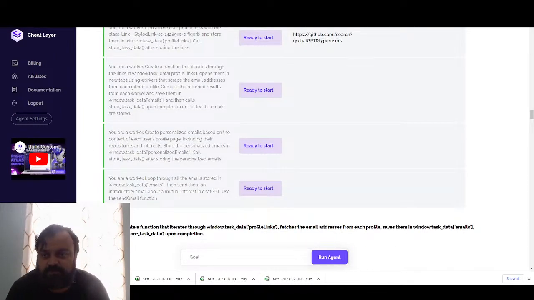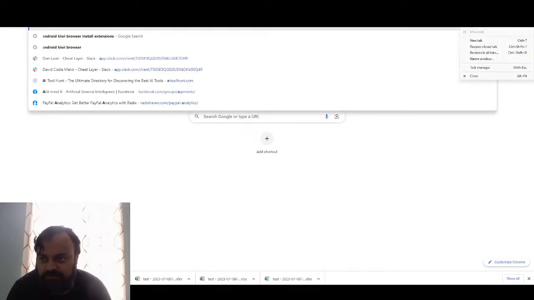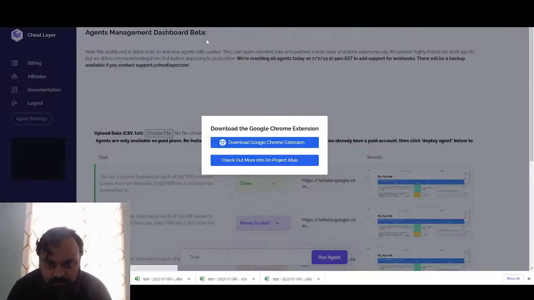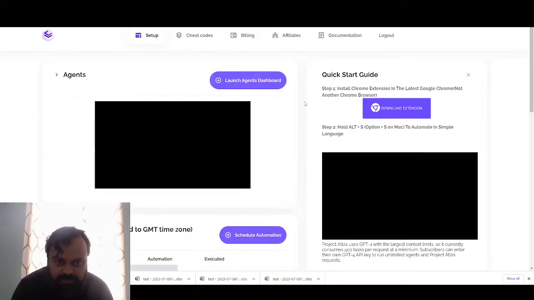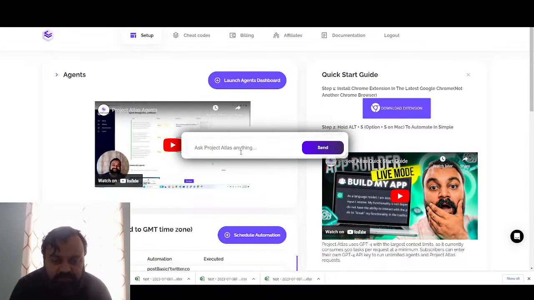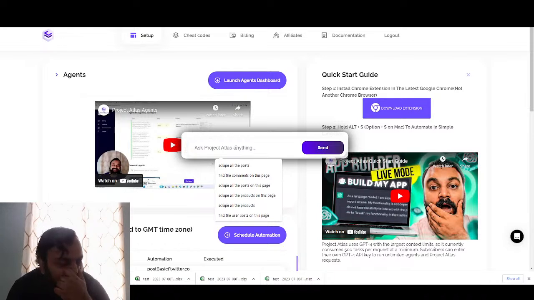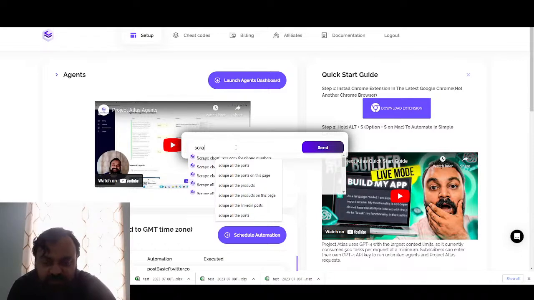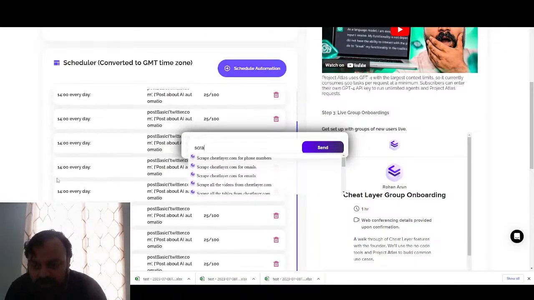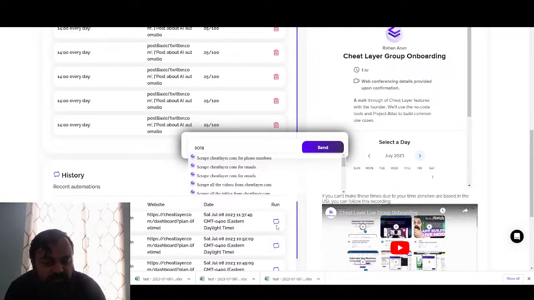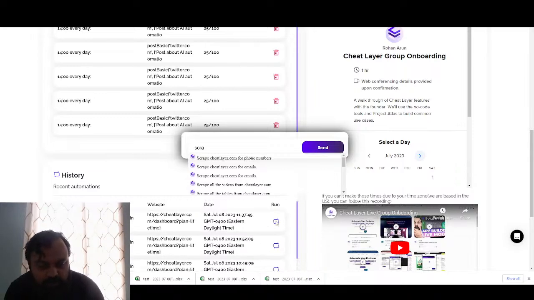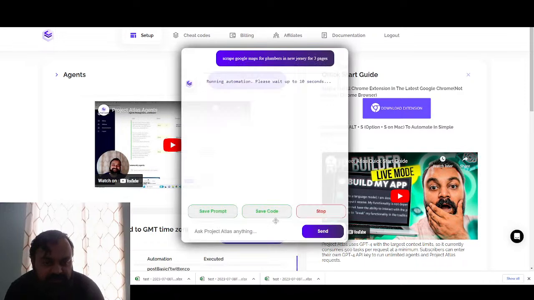Everyone has access to this one. Agents, only early supporters and subscribers have had access to agents. So let me do something for all users real quick. If you go to any dashboard on CheatLayer and hit Alt-S, well, you can't do this in this version, but in the next auto update, you'll be able to do this. So you can say things like scrape Google Maps for plumbers in New Jersey, and then in the new version, you can actually specify the number of pages. So you can say like 10 pages or 3 pages, or lawyers in New York, and then I'll just run it and I'll just show you.